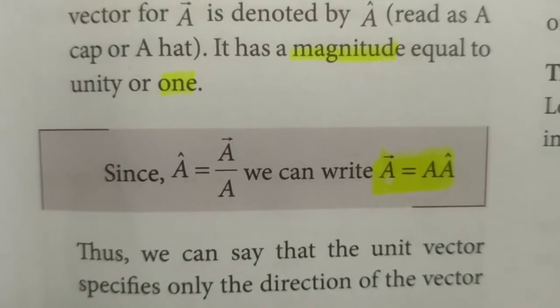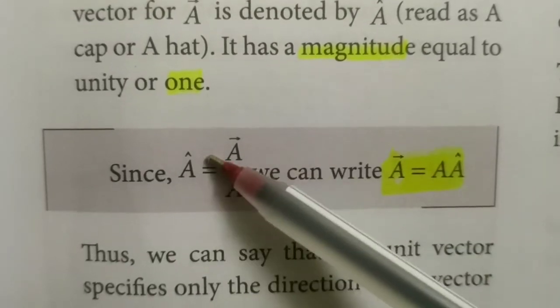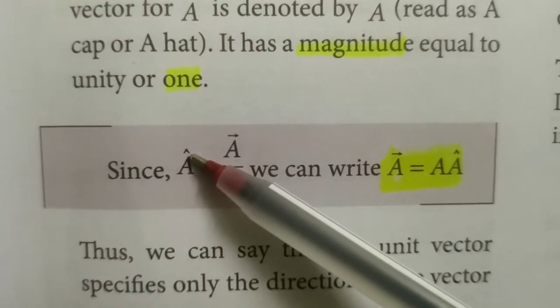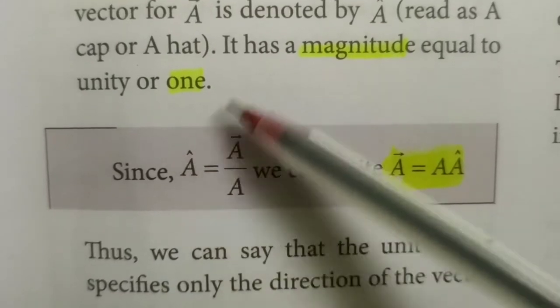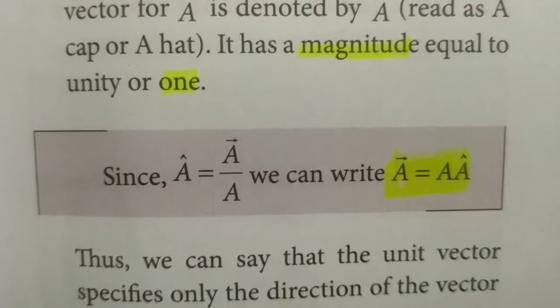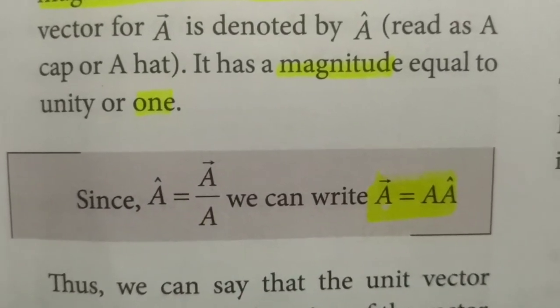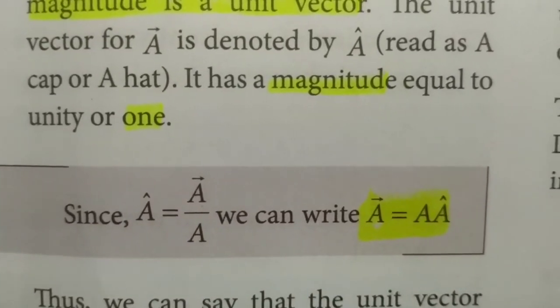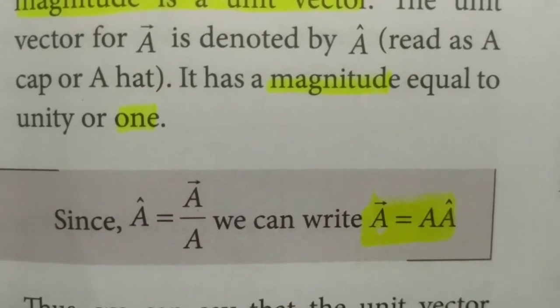So how can we represent a unit vector? On top of the letter we put this simple symbol, you see, and we can call it a cap or a hat. Okay, so a cap is equal to a vector divided by a. We can write this as a vector is equal to a into a cap.